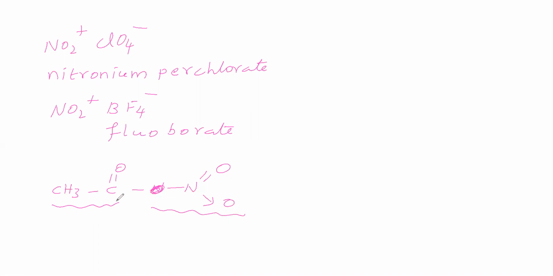Here how it will supply the electrophile nitronium ion, that we will see. To supply the electrophile nitronium ion, this bond will migrate. Therefore it is becoming CH3COO minus acetate ion and nitronium ion. So this acetyl nitrate is supplying nitronium ion. Therefore it is a nitrating agent, we can say.